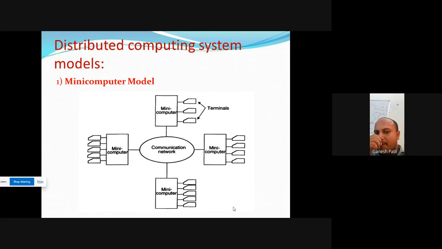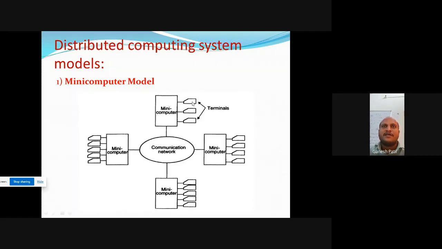Okay, the next important part of this distributed system is the distributed computing system models. First is the mini computer model. See, in this diagram, this is the communication network, means our network, our switches are available in the communication network. These are the mini computers, and these are the terminals. Okay, a terminal acts like a user or some computers. Here, the terminal acts like a user. For example, you see user number 1, 2, 3. These 3 users are using this mini computer.